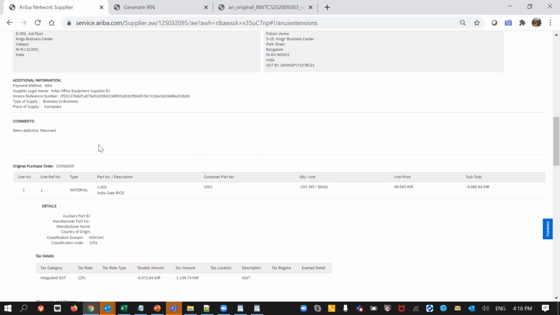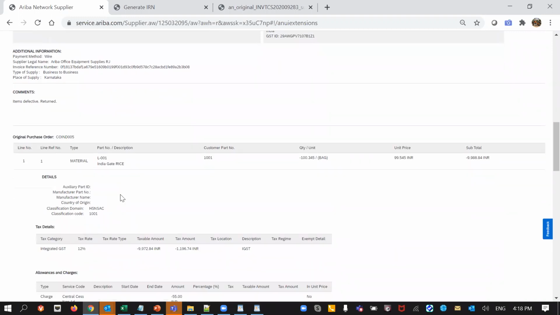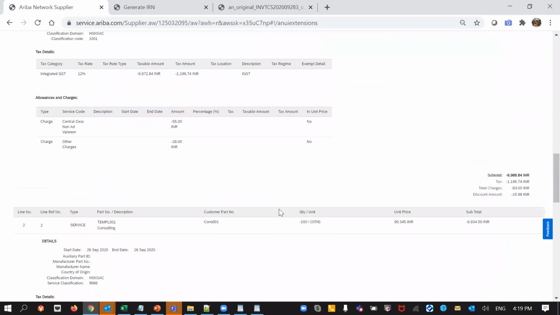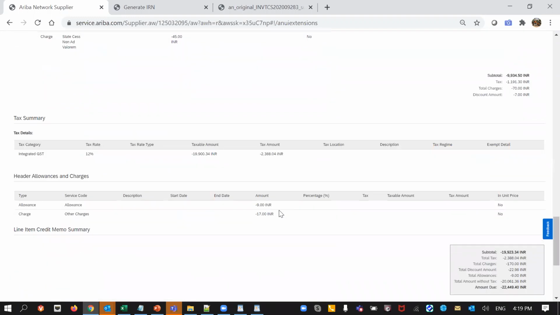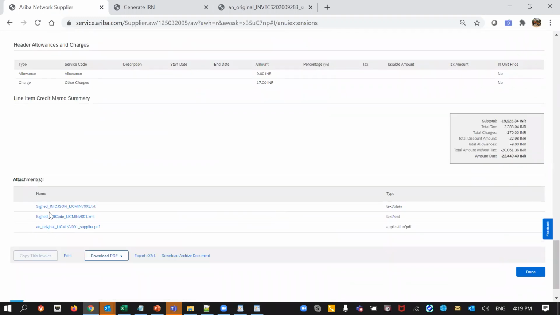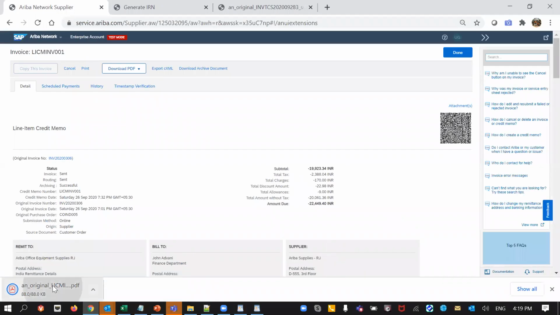So in this particular case, we had created one particular invoice, and then we wanted to revert it back completely. So we completely credited that invoice, and the total invoice value should now be 0. This is what we had created, and associated with this, we have this signed JSON file, for which we got the QR code and the original credit memo associated with the submission.